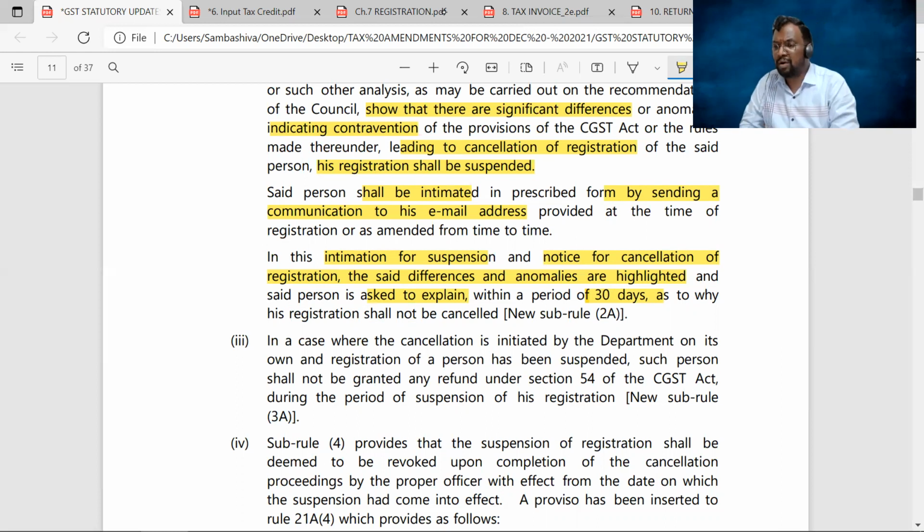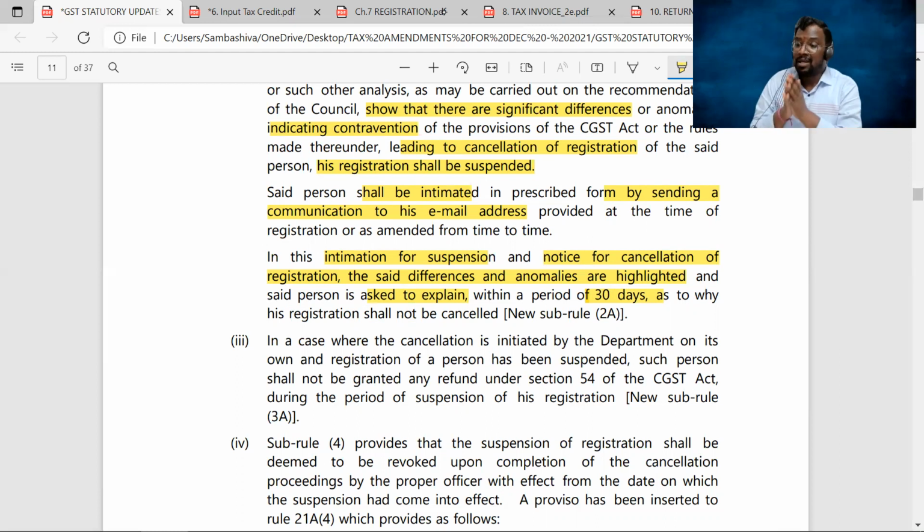Next. So what is the impact of the suspension? The impact of the suspension of registration is that as long as your certificate of registration is under suspension, you are not granted any refund of the GST.